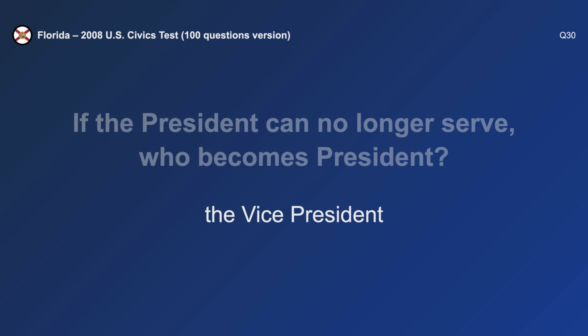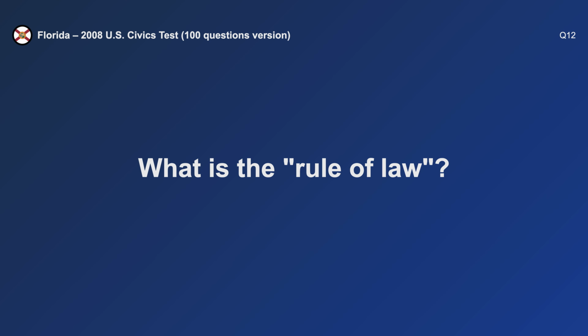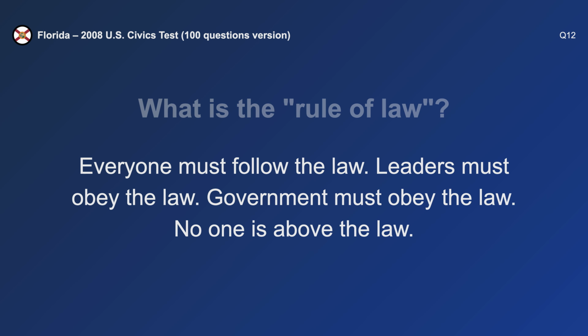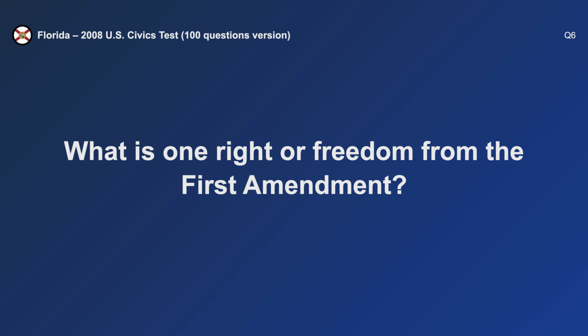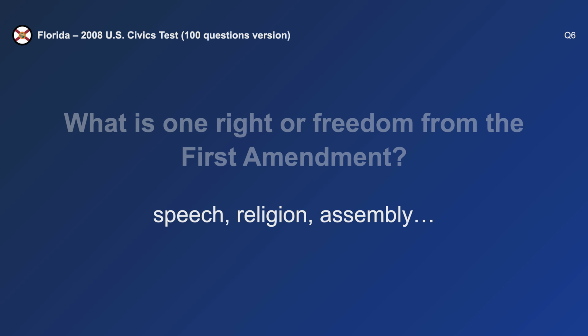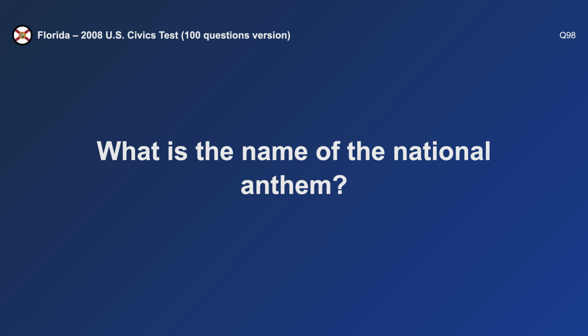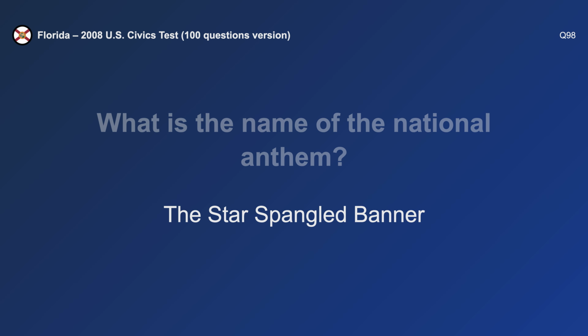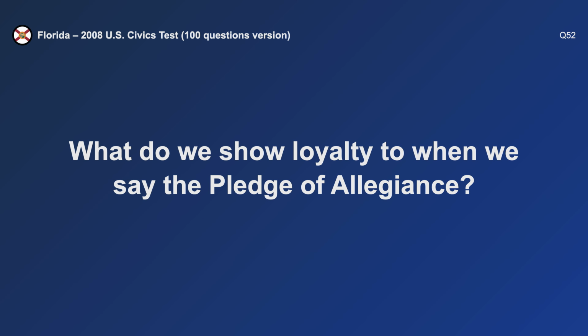If the president can no longer serve, who becomes president? The vice president. What is the rule of law? Everyone must follow the law. What is one right or freedom from the First Amendment? Speech. What is the name of the national anthem? The Star-Spangled Banner.